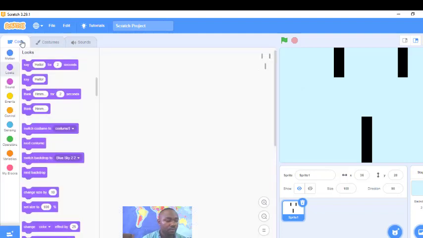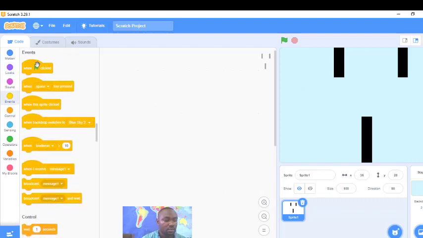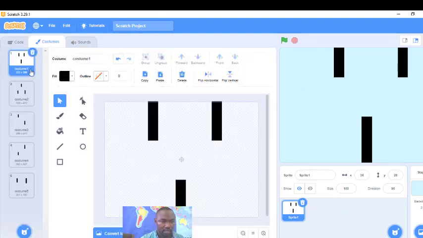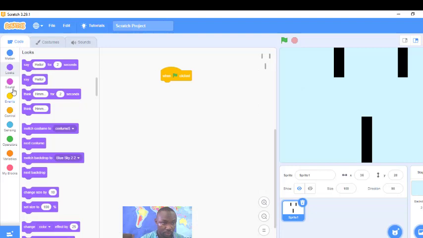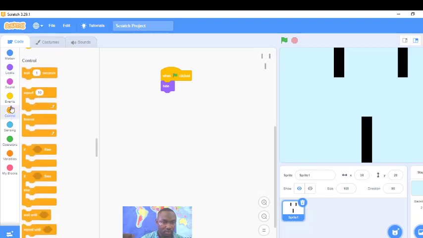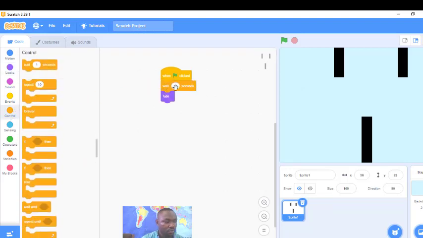So on this backdrop, I'll say when the flag is clicked, then hide. So go to look. Let me ensure that I'm starting from backdrop one. Yes, hide. So I'll go to look and select hide, but it won't hide immediately. It will wait some seconds. So wait how many seconds? I say how many seconds we're going to wait. Wait 1 second, then hide.